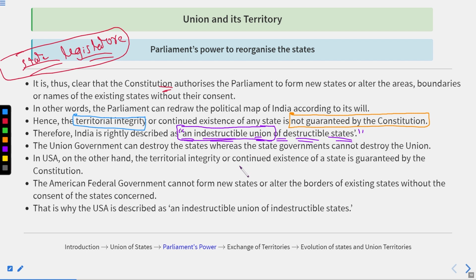But the same Constitution of India does not guarantee any territorial integrity or continued existence for any particular state. That's why at any time the center or the Parliament could alter the state's boundary by enlarging or diminishing it, even revoke the existence of any state, and the name of the state could be changed easily.